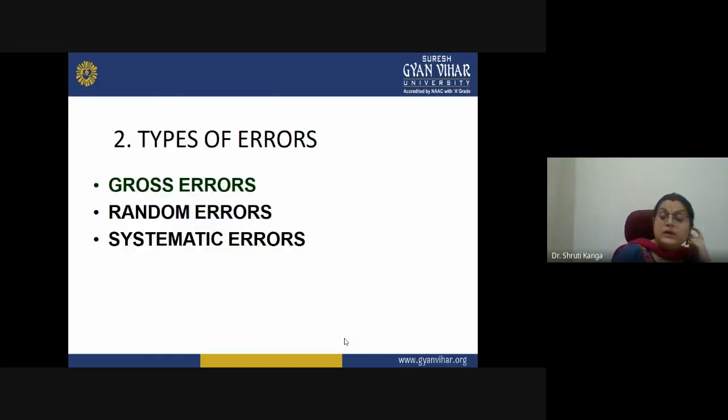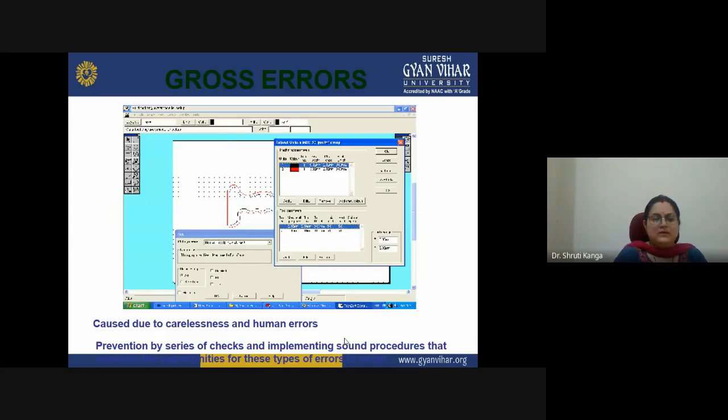Then the types of error. Initially we studied the errors which are associated with the sources of data. Now, what kind of errors can be generated? There are three major types of errors which can be generated in those data sets: the gross error, random error, or systematic error. So the first one is the gross error.